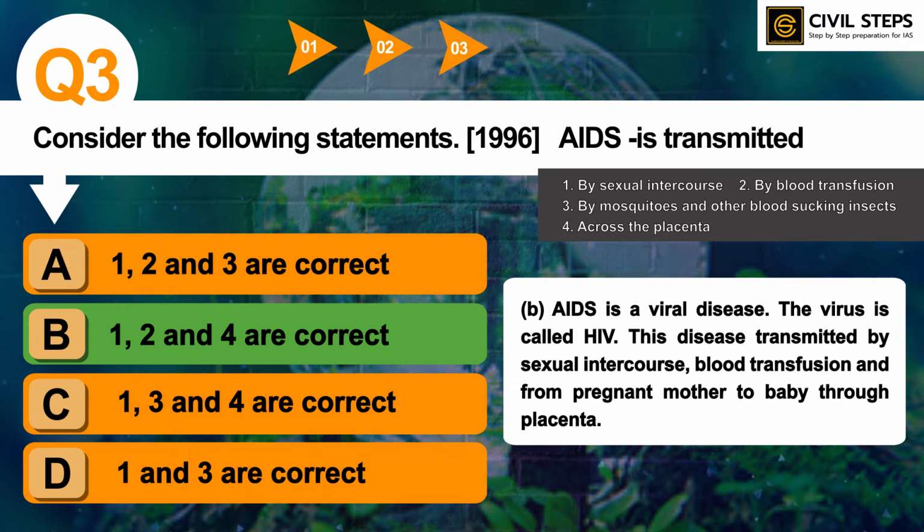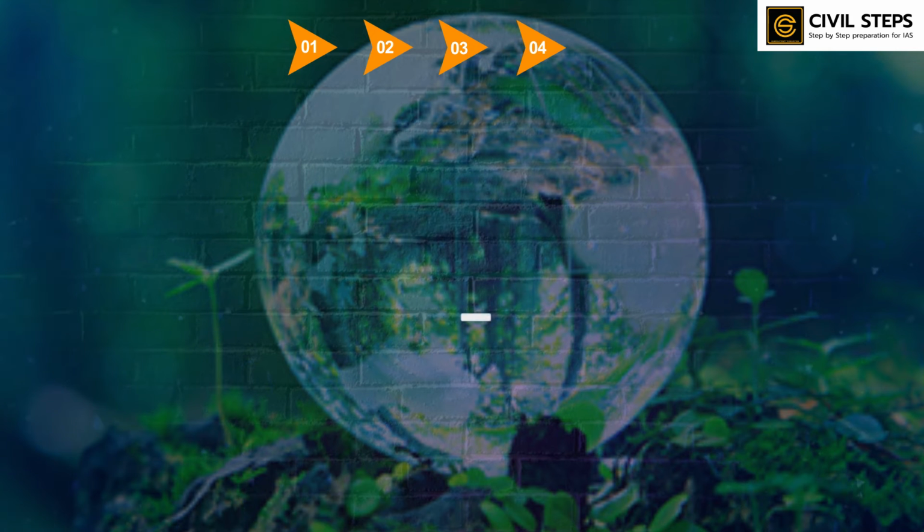So you should know more about AIDS, acquired immunodeficiency syndrome. You should also know about HIV, how AIDS and HIV are related, and you should also know about other diseases which are in the news nowadays. So you can read about that also. So this was all about question number three. Now let us discuss question number four.